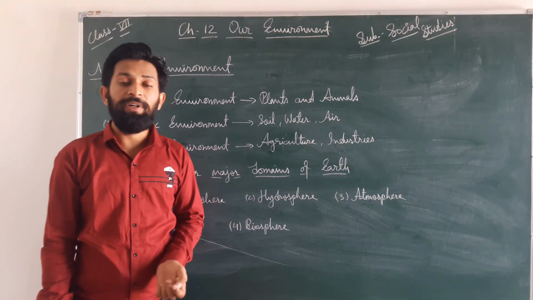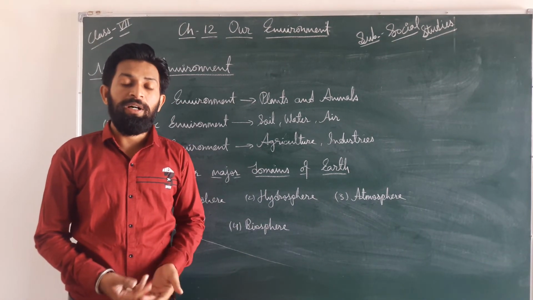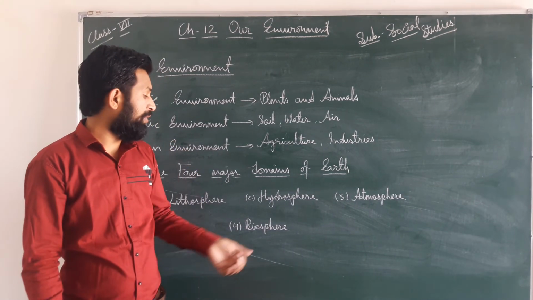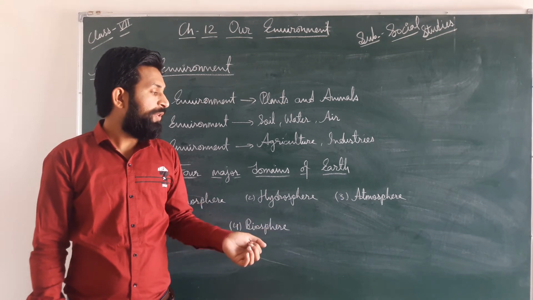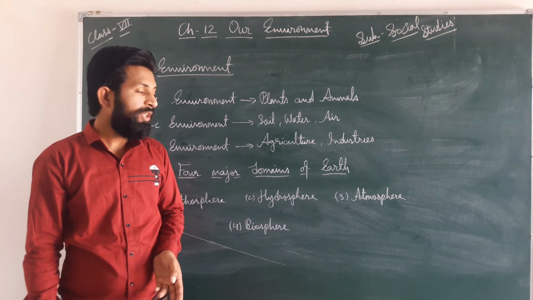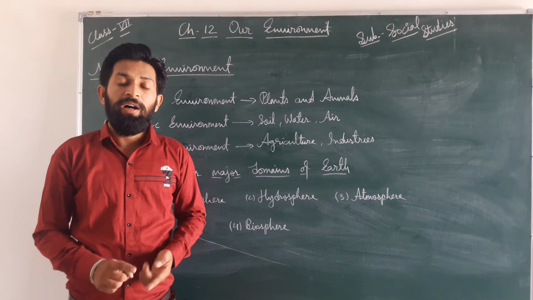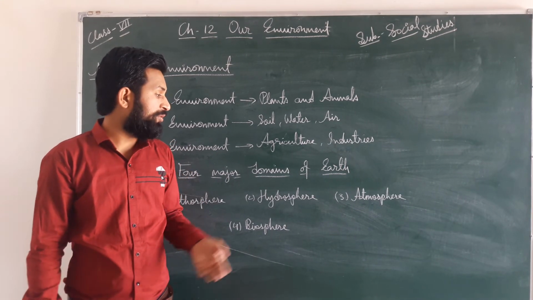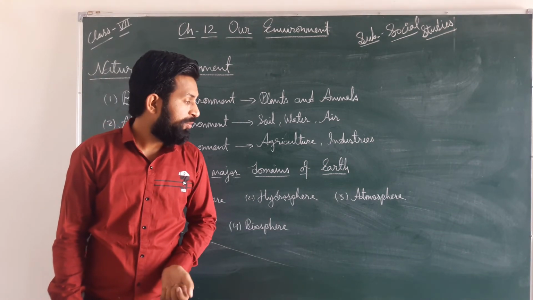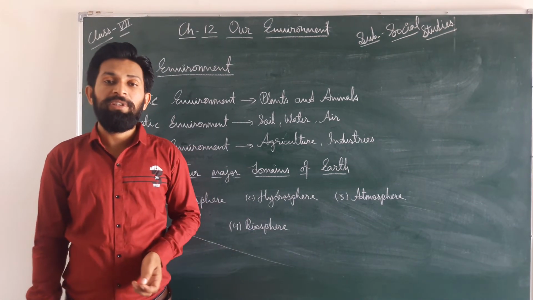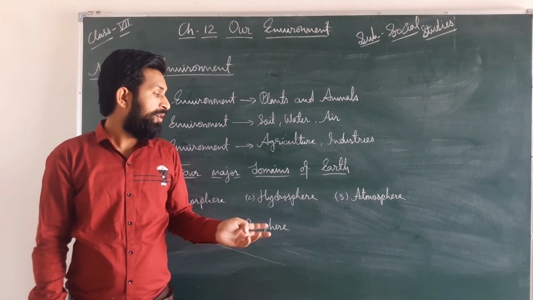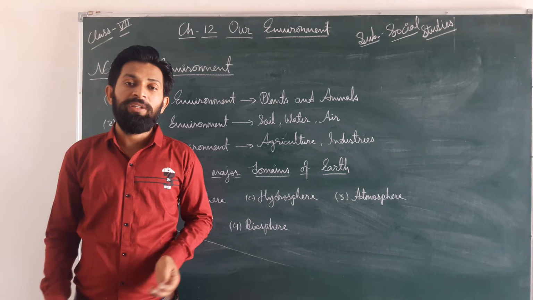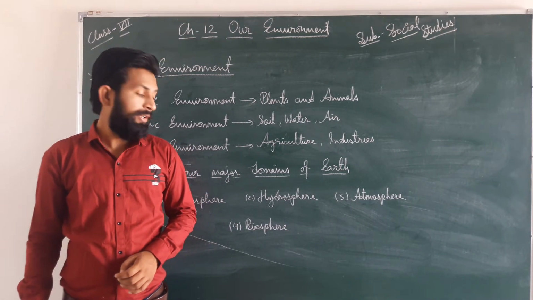Hydrosphere means the water sphere. In that, water is available, like seas, oceans, lakes, ponds. Atmosphere means whatever is nearby the earth, like oxygen and carbon dioxide, which we exchange through respiration. Because of the atmosphere we get life-giving oxygen and plants get carbon dioxide. And the atmosphere is here on the earth because of the earth's gravity.